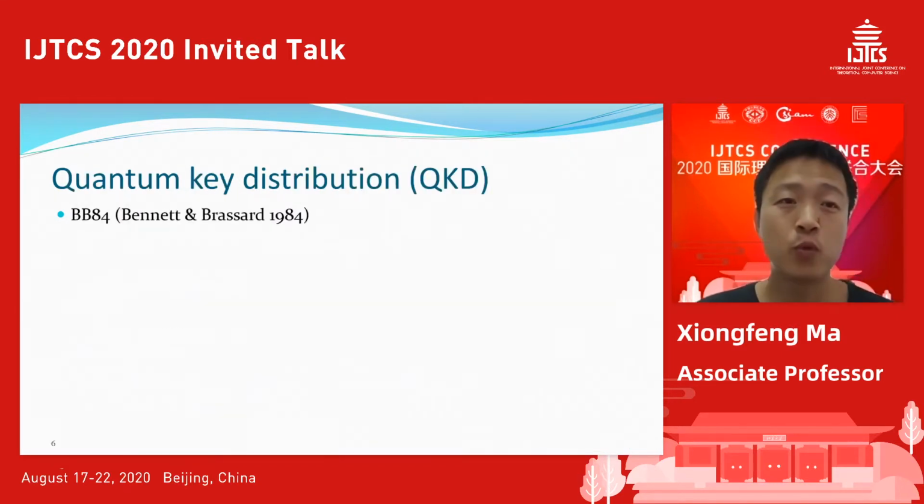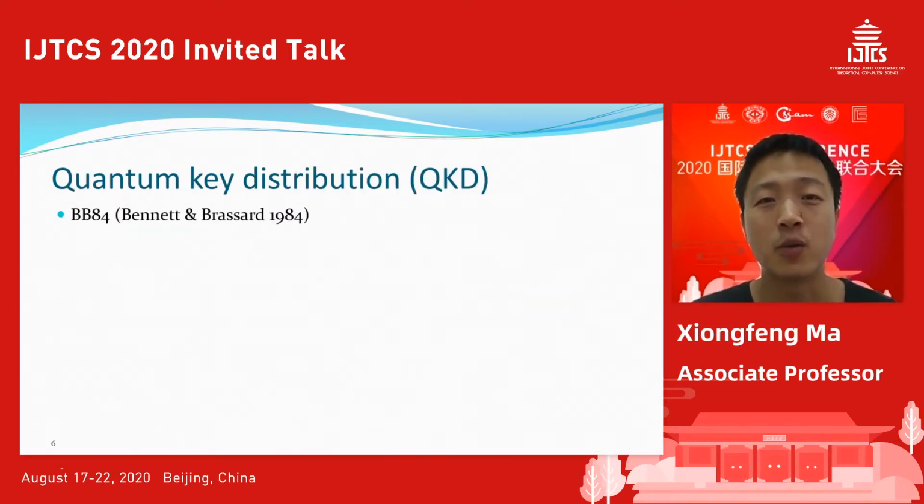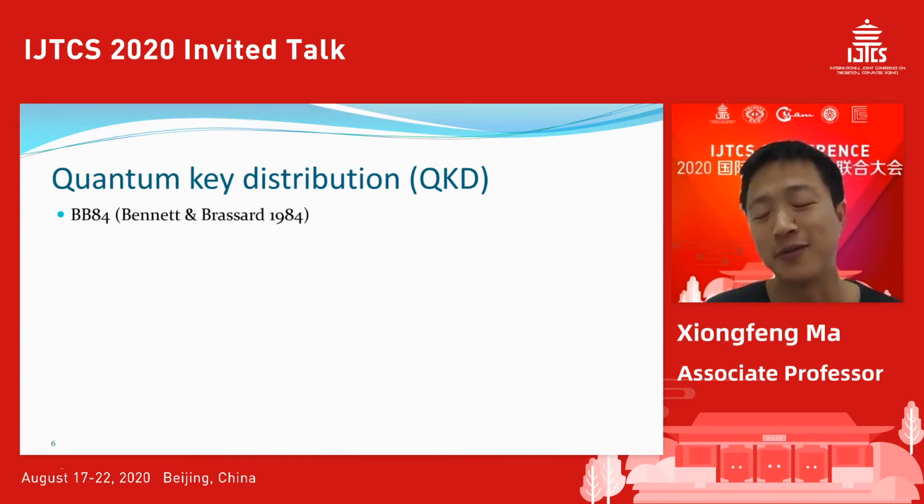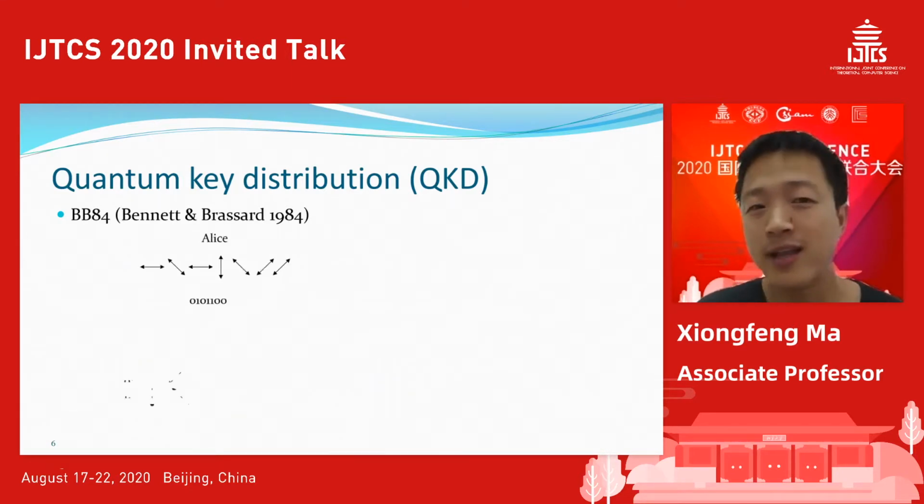All right, I will very quickly go through quantum key distribution, BB84. It was published in 1984. Even today, our current implementations of QKD mostly still depend on this protocol. The idea is quite simple.